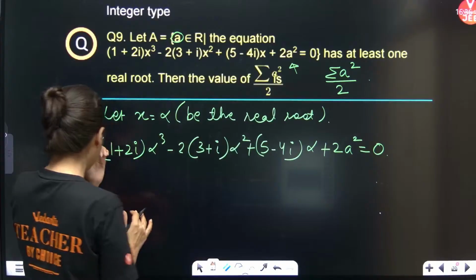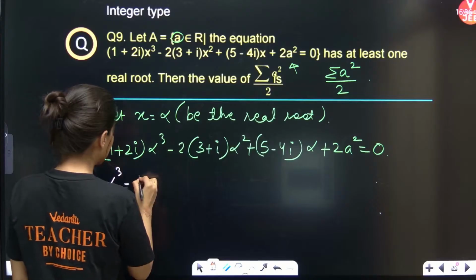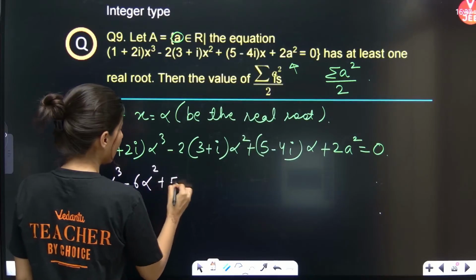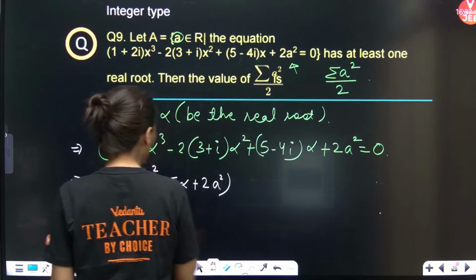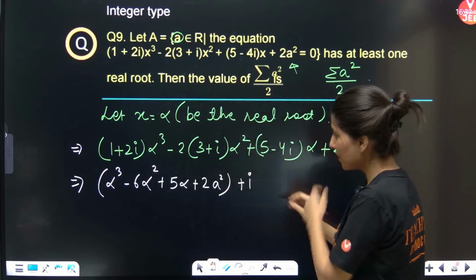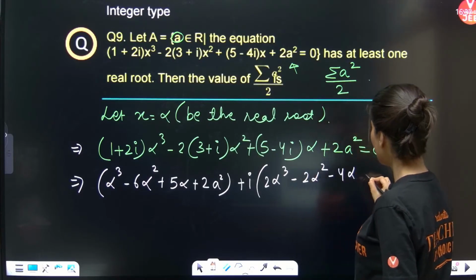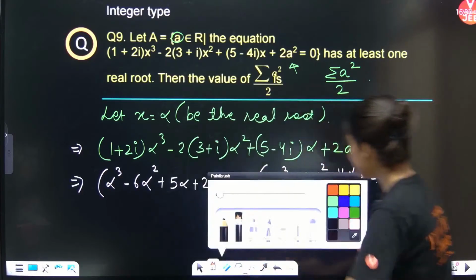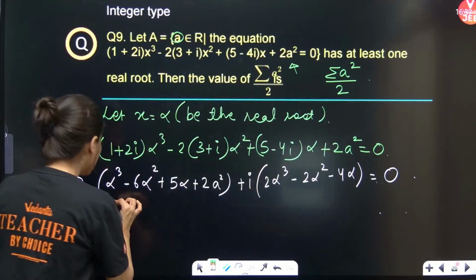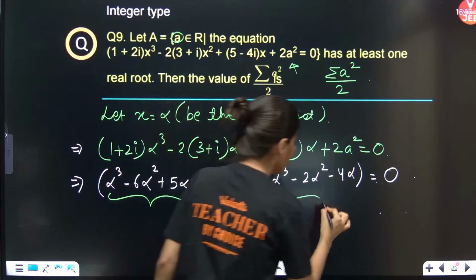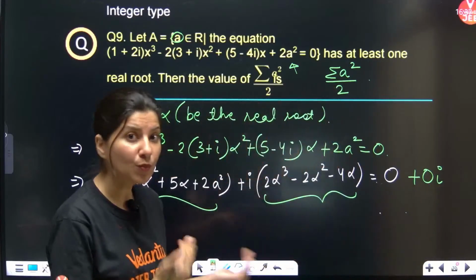So just calculate the real part. This is alpha cube minus 6 alpha square, then plus 5 alpha, and we have plus 2a square. Now iota terms, so plus iota times (2 alpha cube minus 2 alpha square minus 4 alpha), that's it, equals 0. Because alpha is going to satisfy this equation, that means this should be equal to 0 and this should also be equal to 0. This is 0 plus 0 iota, so imaginary part and real part both should be 0.